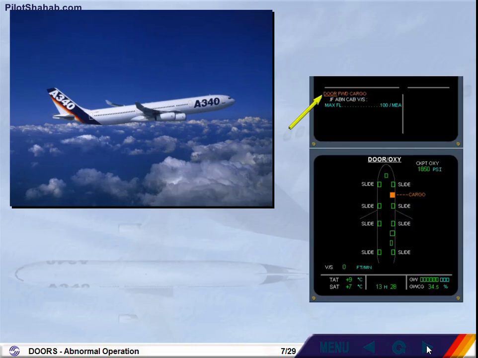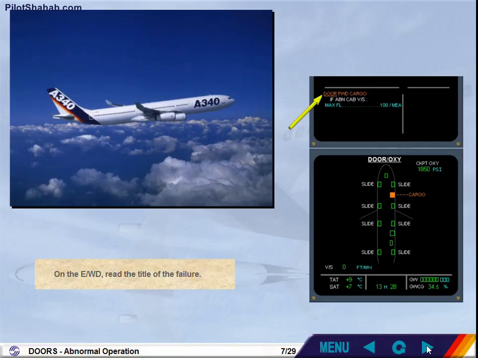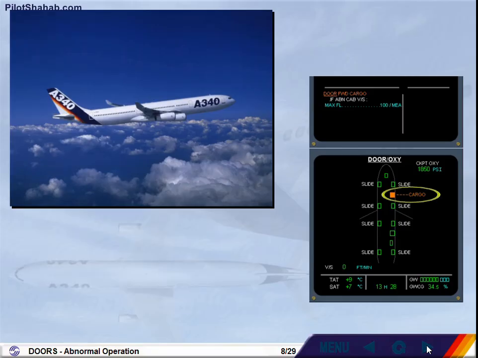On the engine warning display, read the title of the failure. Observe the forward cargo door in amber on the ECAM door Oxy page, indicating that the door appears to be unlocked.